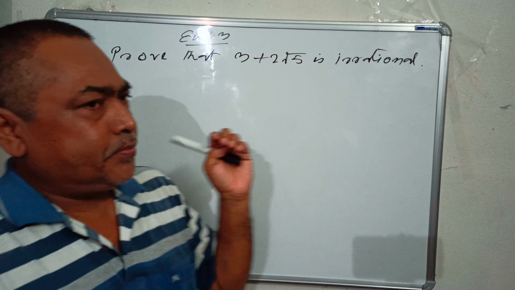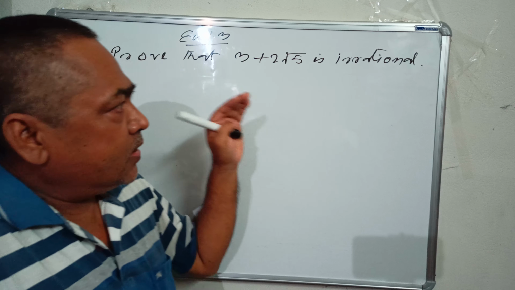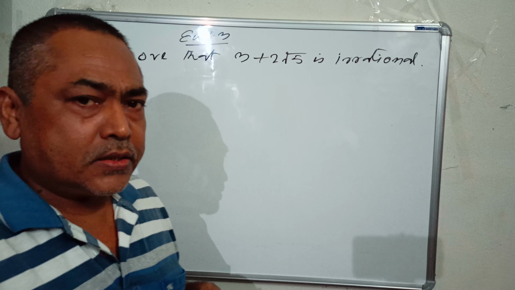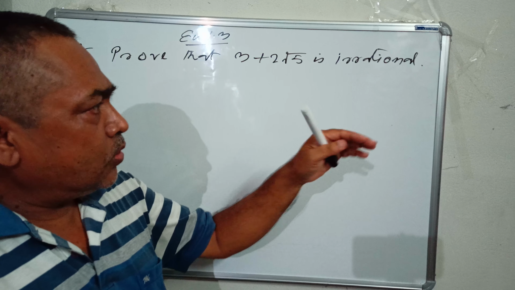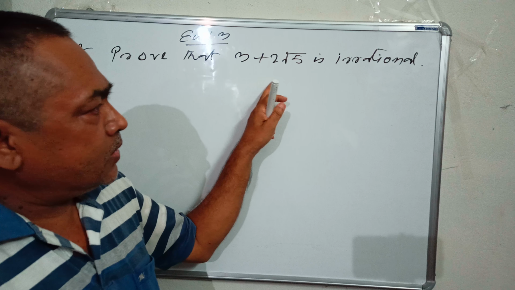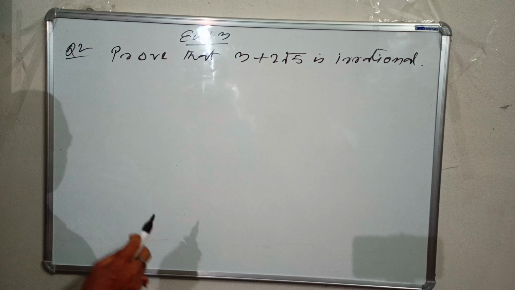The concept is same. Suppose when an irrational number is given and you are asked to prove it irrational, so we go to the contrary, means against it, and consider it rational. So let us consider.